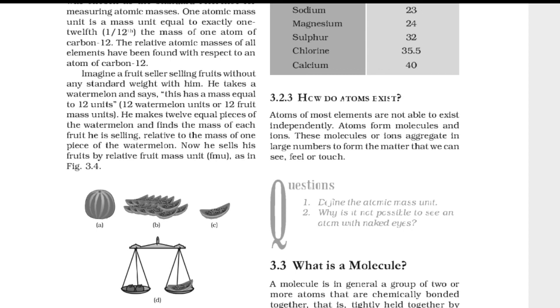Now let us come to the top part of this page. Here we will see atomic masses of a few elements. Carbon is taken to be 12 u. Hydrogen is 1, nitrogen 14, oxygen 16, sodium 23, magnesium 24, sulfur 32, chlorine 35.5, calcium 40.